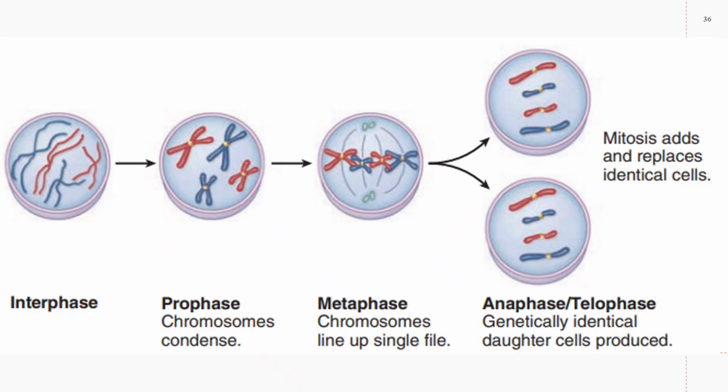Yes, to sum up your mitosis, you have here the interphase and then your prophase. In your prophase, of course, the chromosomes start to condense, and then your nuclear envelope disappears. Then metaphase, where they line up in a single file, and then anaphase, then telophase. Telophase, of course, at the end, you have cytokinesis.